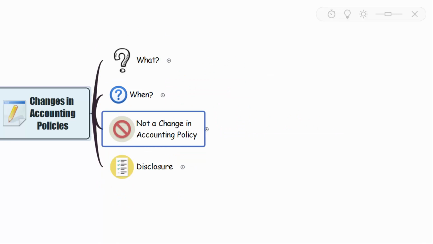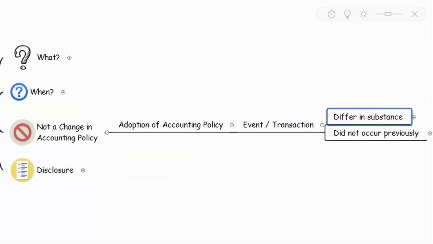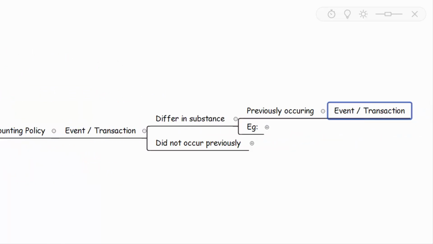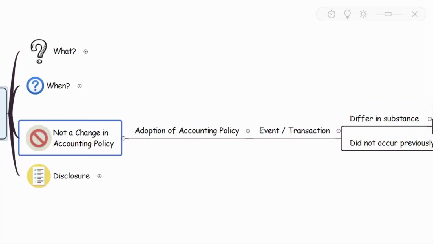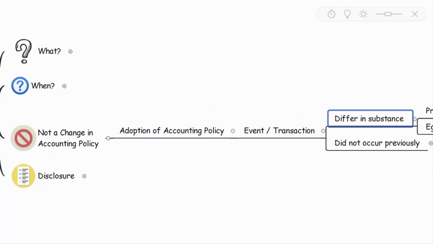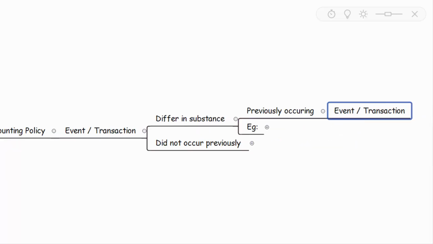What does not constitute change in accounting policy? That's what we are going to understand. When you adopt an accounting policy for an event or transaction which differs in substance from previously occurring events or transactions, that does not amount to change in accounting policy. I repeat, it does not amount to change in accounting policy.